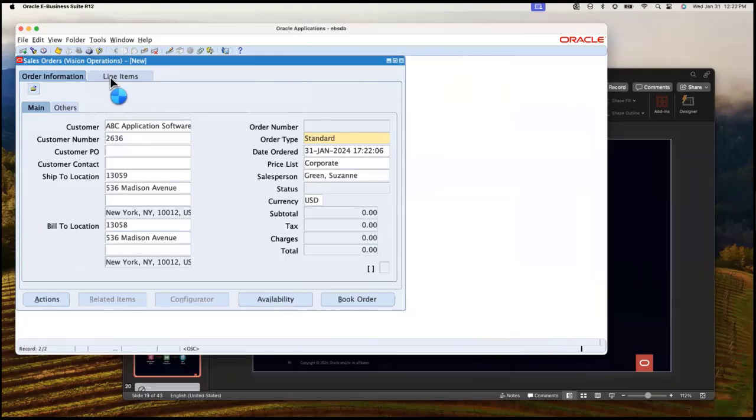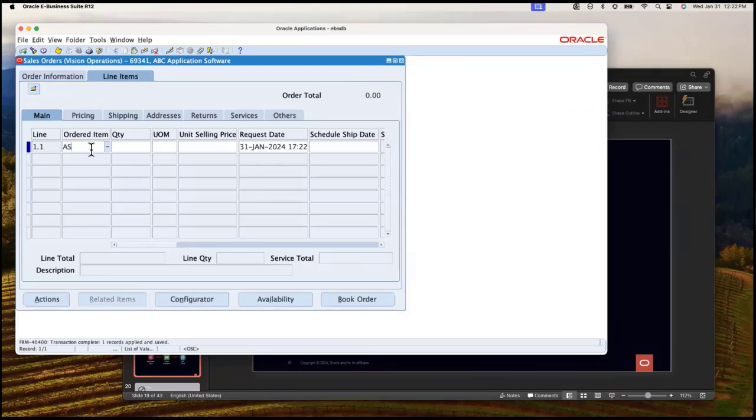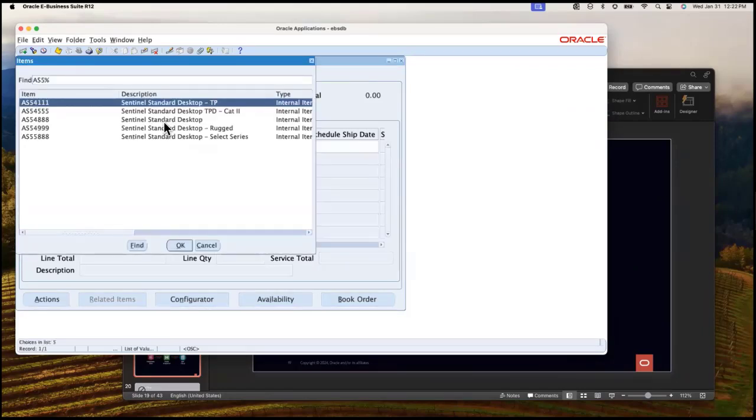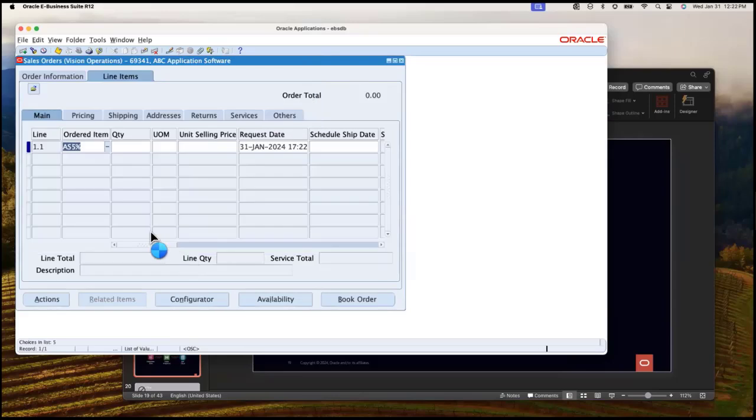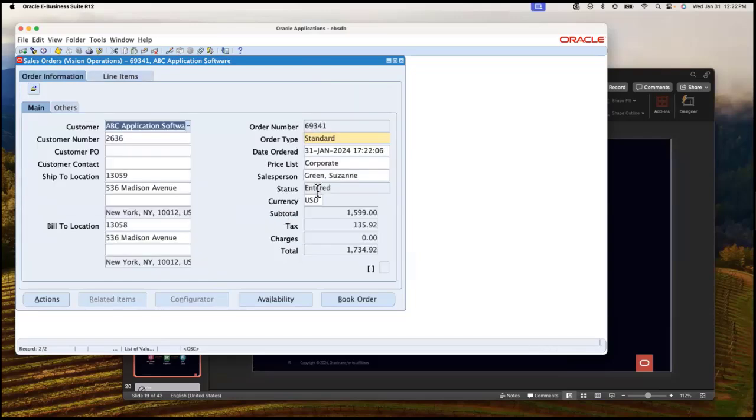I'll go ahead into the line items. I'll add an item here. I want the standard desktop. Let's just say I want one quantity. And then all of this is done. If I click on save, and if I go to order information, you'll see that the status is currently entered, and the order number is 69341.